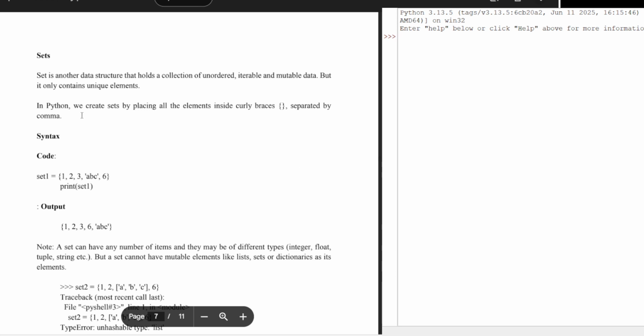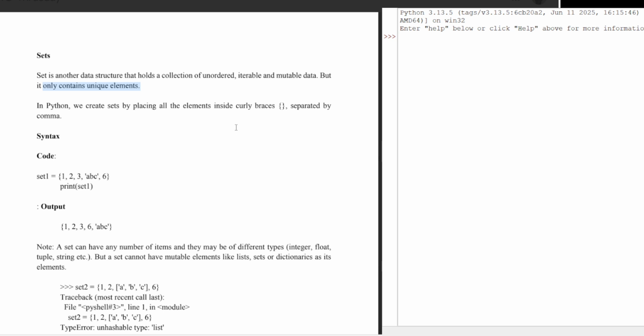Okay. A set is another data structure that holds a collection of unordered, iterable data, but it only contains unique elements. That means the other data structures that we have studied, like lists and tuples, can contain duplicate data. Lists were mutable. On the other hand, tuples were immutable, but both were iterable and both were ordered. Likewise, a set is unordered, mutable, iterable, and contains unique data. So you should understand all these four properties for lists, tuples, and sets.